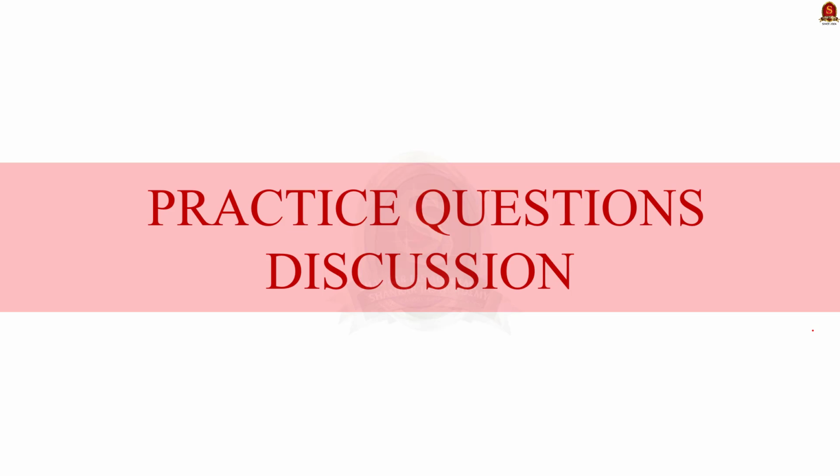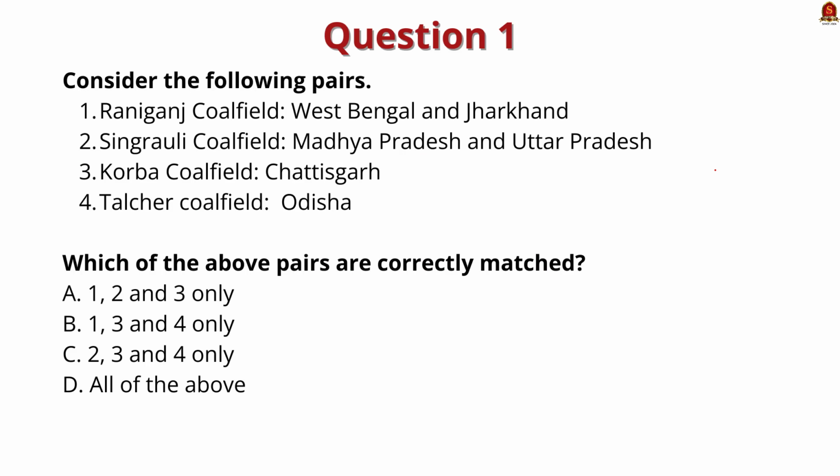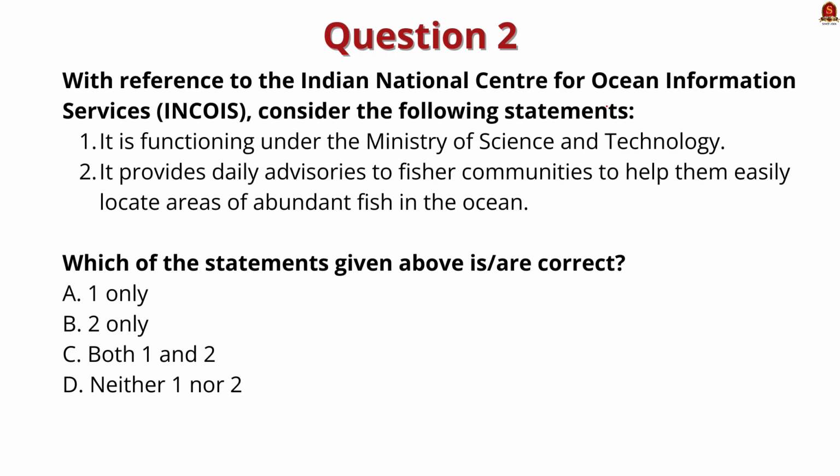With these learned points, now let us move on to the next part of the newspaper analysis, which is the preliminary practice question discussion. Look at this first question about INCOIS. 2 statements are given and you have to find which of the statements given here is or are correct. See, here the first statement is incorrect. INCOIS is an autonomous organization which is functioning under the Ministry of Earth Sciences and not the Ministry of Science and Technology. So this statement is incorrect.